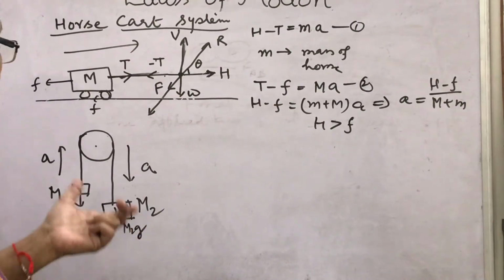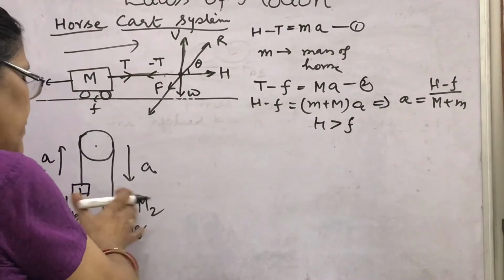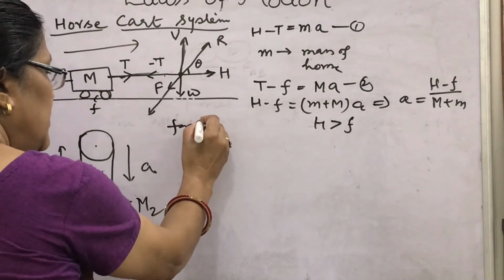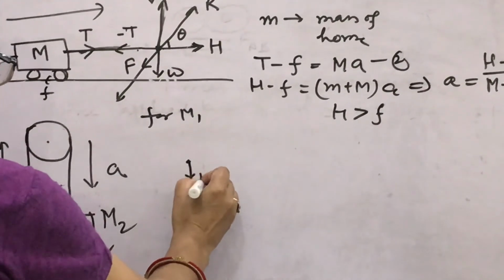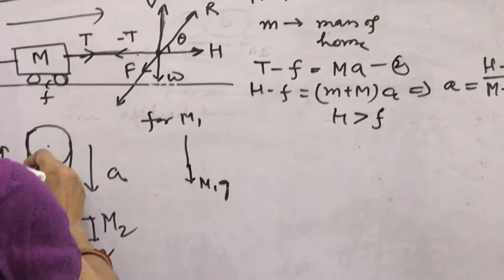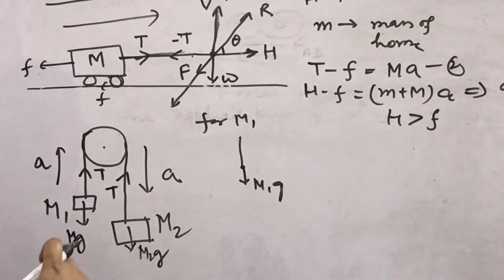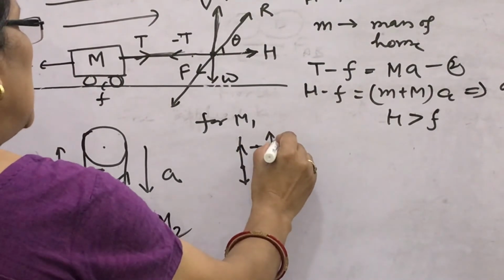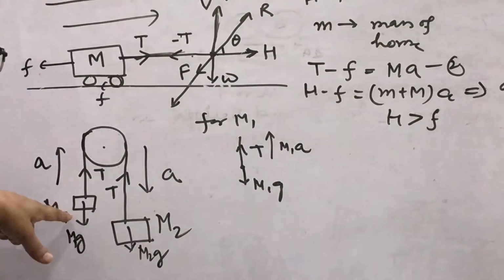How will you solve the questions based on the pulley? For the individual free body diagram, we have discussed earlier. Look, for the mass m1, how will you draw the free body diagram? This is m1, its weight m1g will be acting downward, and this will be the tension in the string. Tension always acts away from the object, so you will find it in this way. So here this will be the tension, and overall m1a is the force in the upward direction. This mass is moving upward.